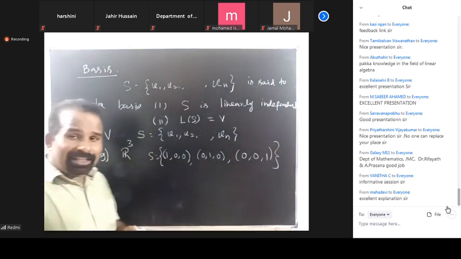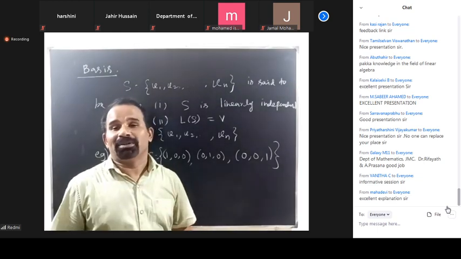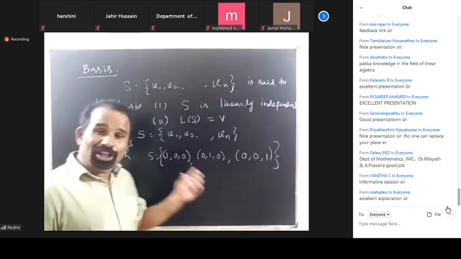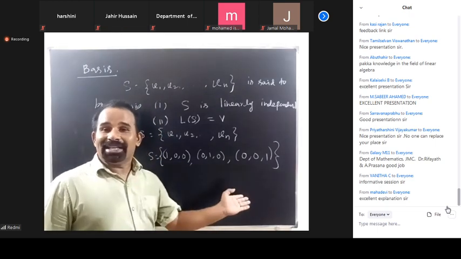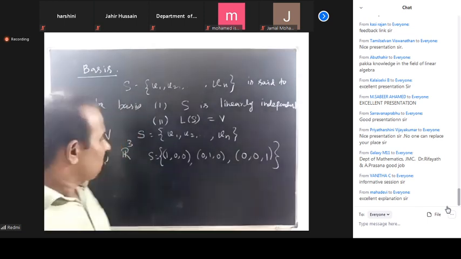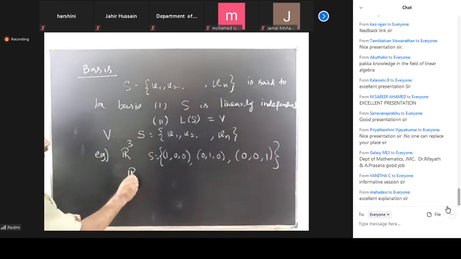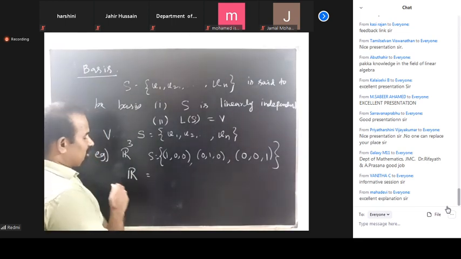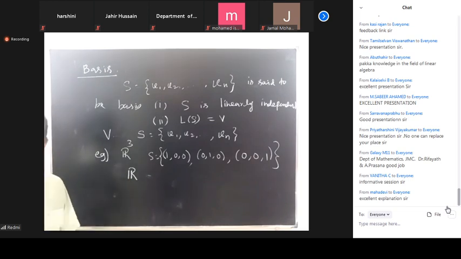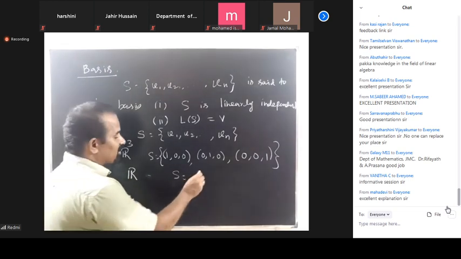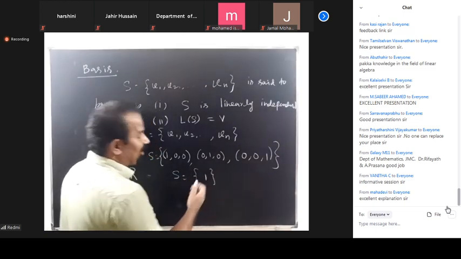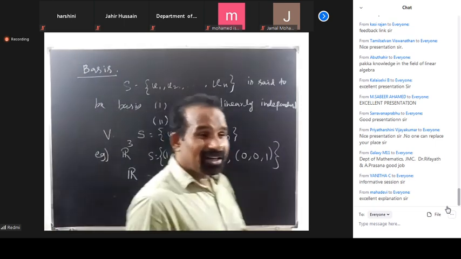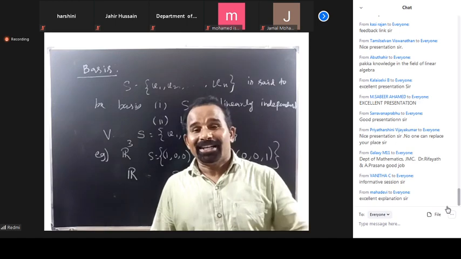For any vector space, there will be many bases, but all the bases have the same number of elements. So now simply R. What is the basis for R? R is a vector space over R. The basis S consists of any non-zero element. Any non-zero element is a basis. You know that a vector which is non-zero is itself linearly independent.